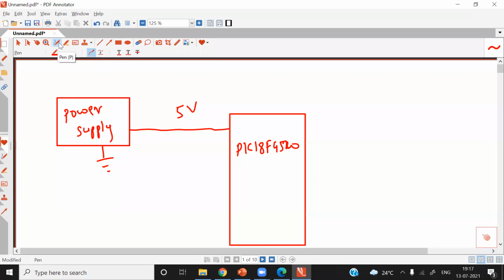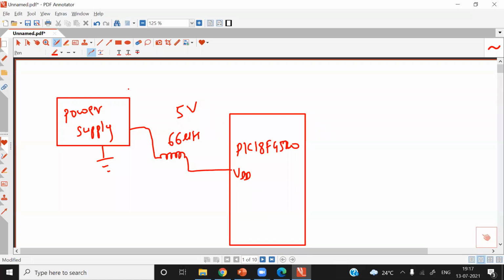What I did was, instead of connecting this pin directly to the microcontroller, I connected an inductor of around 100 microhenry in between, at the VDD pin. This is the VDD pin. So I added one inductor here, and this inductor value, I think it is 66 microhenry. You can use any inductor from 66 microhenry to around 160 microhenry.